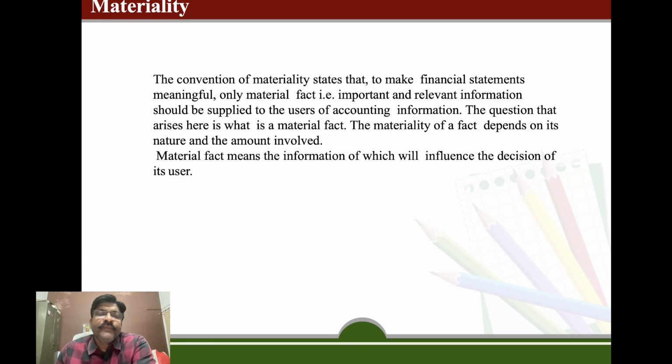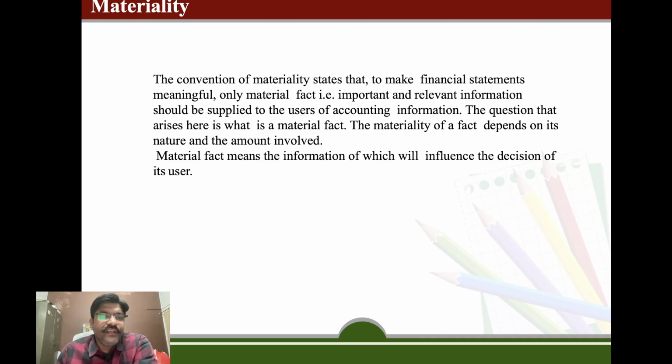For example, when we are using a method of depreciation, in one year we will use the straight line method of depreciation, and after a certain period of time we will use the diminishing value method. So we can change the method.